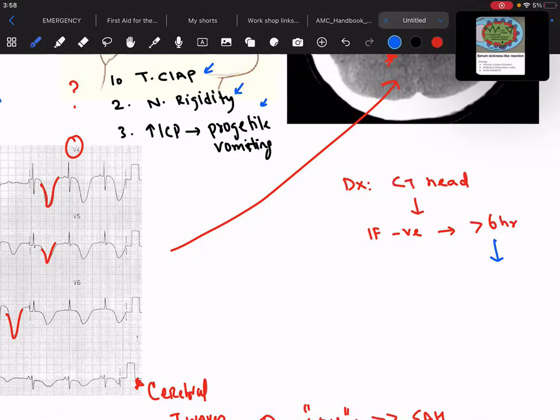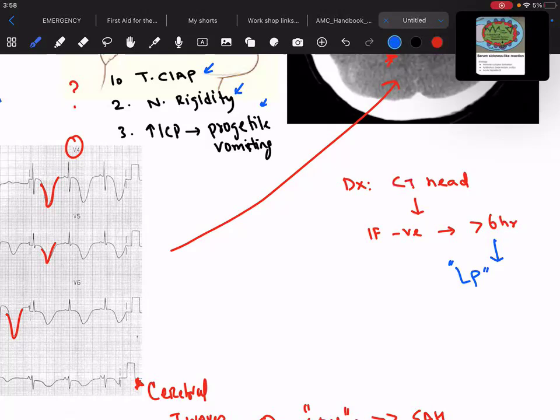What do you do next? Do you observe the patient or send the patient home with just a Tylenol? You don't discharge the patient, rather you go for the lumbar puncture.